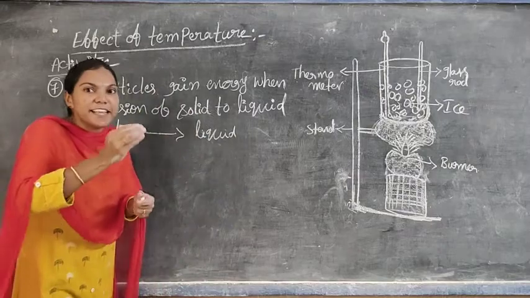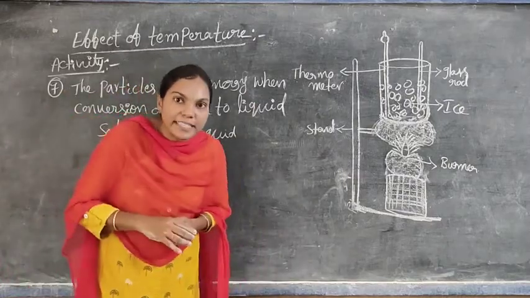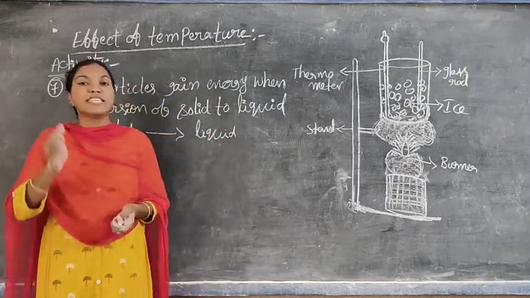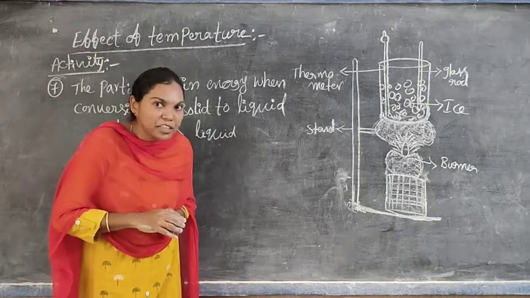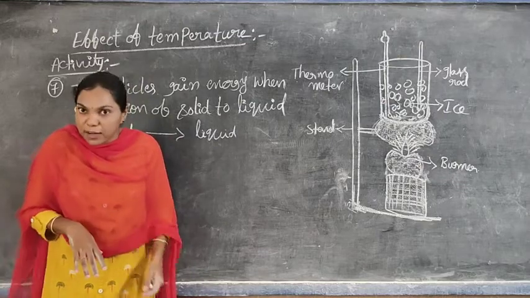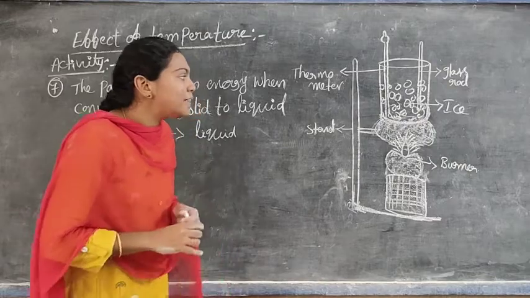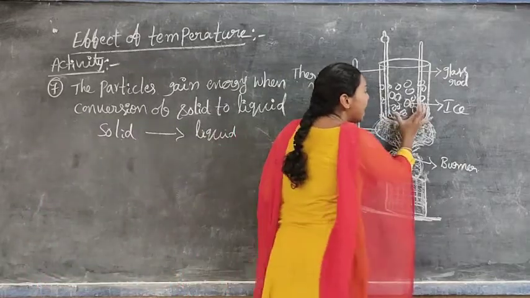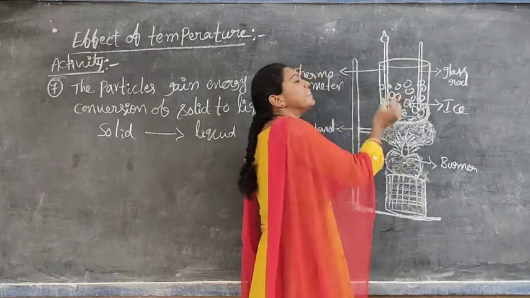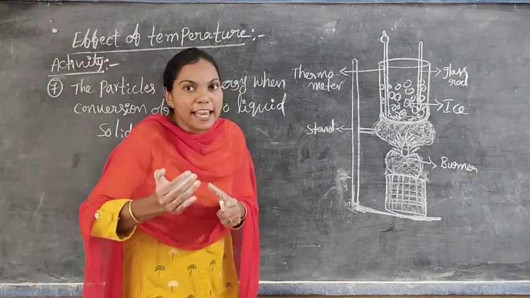The particles in the liquid state of matter move more freely compared to the particles in the solid state of matter. I already said, solid means there is no space between the particles, but liquid means there is a space between the particles compared to the solid particles. Do you understand? So when we apply a flame to ice cubes, what happens? The ice completely melts and is converted into water. The particles in the ice have less energy compared to the particles in the liquid water.